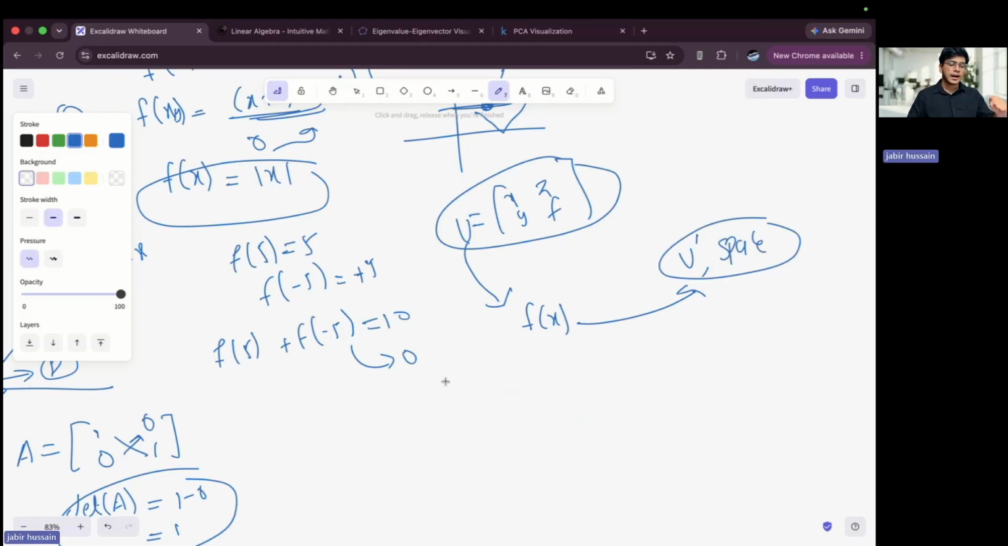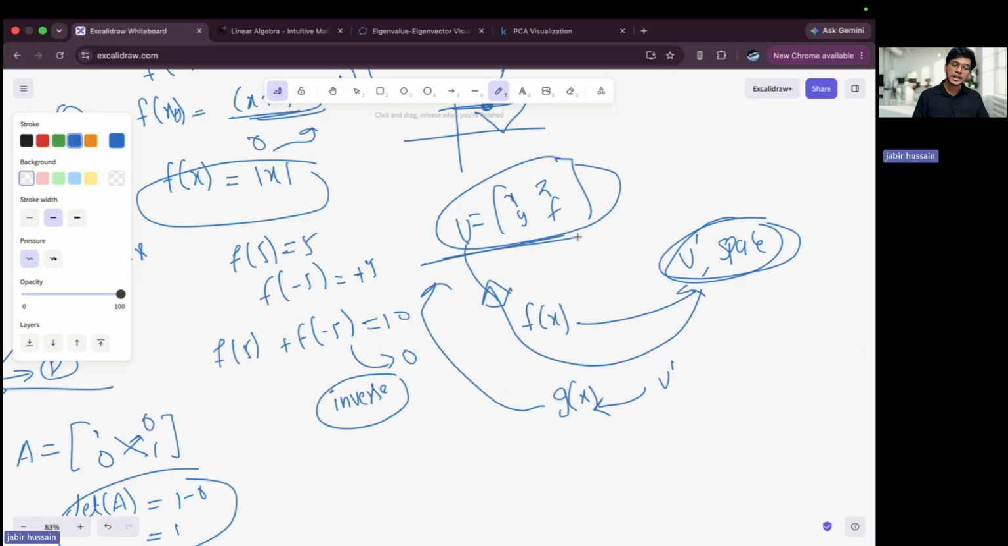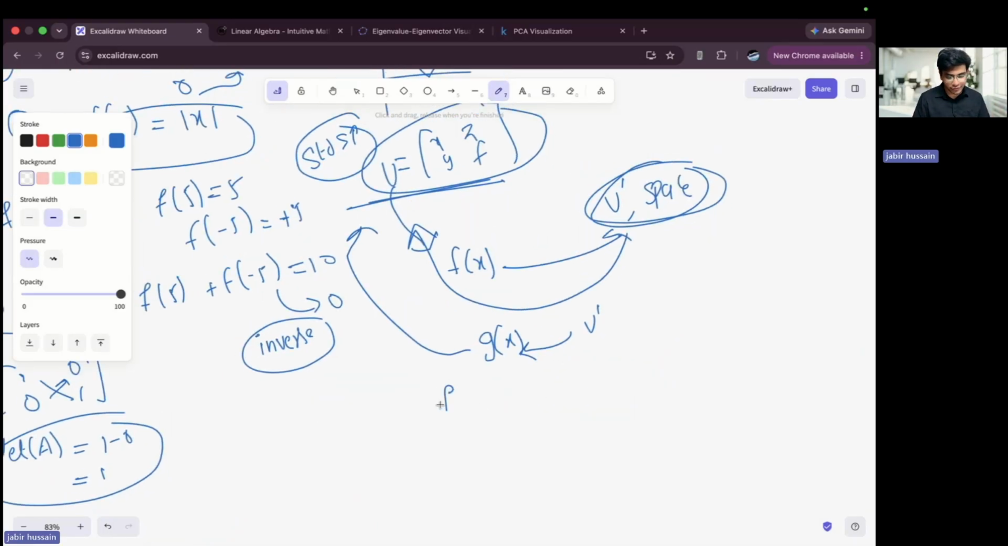Now, the definition of an inverse is the opposite path. There will be another function g of x, and if I put the vector v dash inside g of x, then I will go back to my vector v and back to my standard space. This is the definition of an inverse. Let me write here that if f of x is a function responsible for this linear transformation, then there will be a function f dash of x which will be responsible for the undoing of the space.